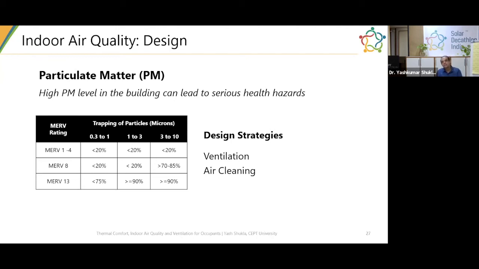So when you make a decision on natural ventilation, it has to be based on two parameters: the temperature, humidity and thermal conditions, as well as the indoor air quality consideration. When you find both conditions favorable, only then can you use unfiltered ventilation. When it is not so, you can always use a little more fan energy, still utilize that air, filter it and maintain the indoor air quality. That to me would be a suitable strategy for a city like Delhi.